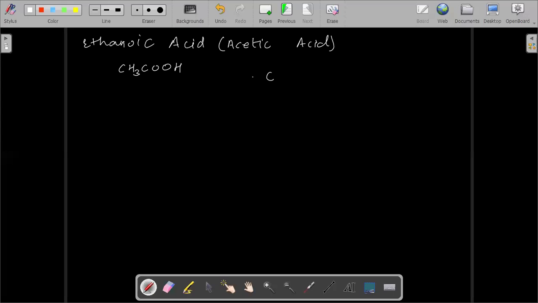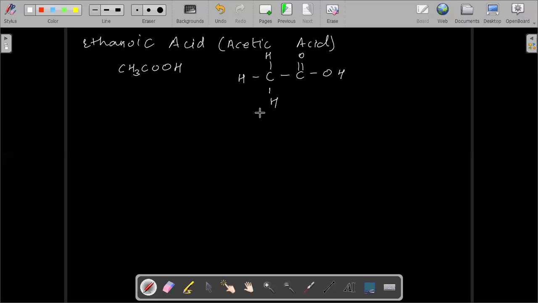You need C, H, H. You write C, double bond O, OH. You can see the valency of each element is satisfied: hydrogen, oxygen and carbon. Got it? This is acetic acid.